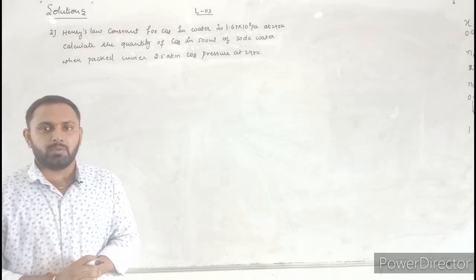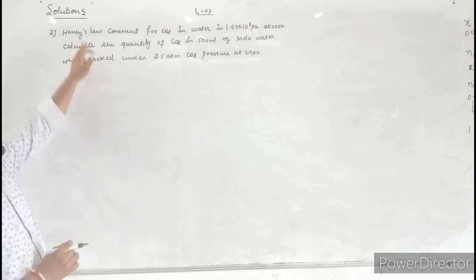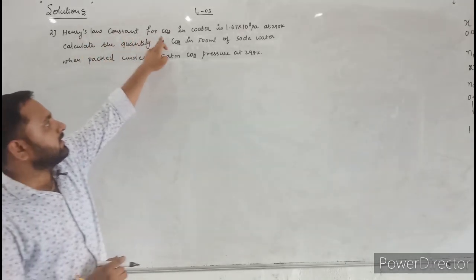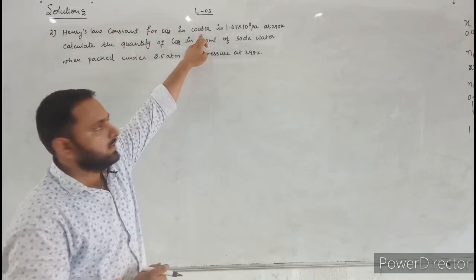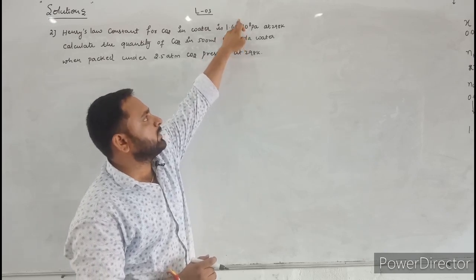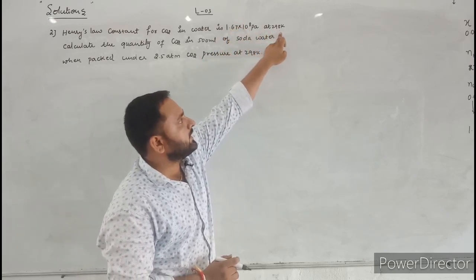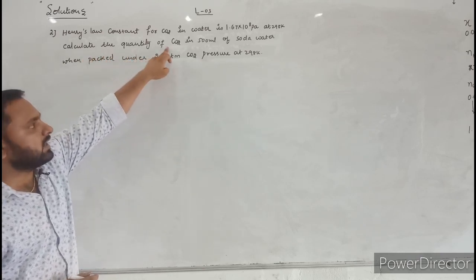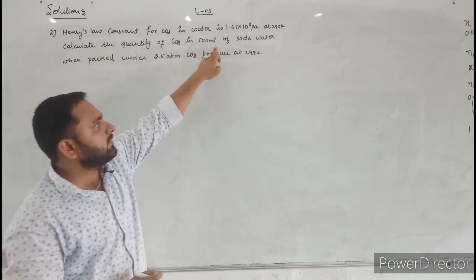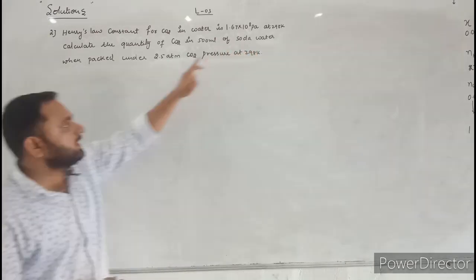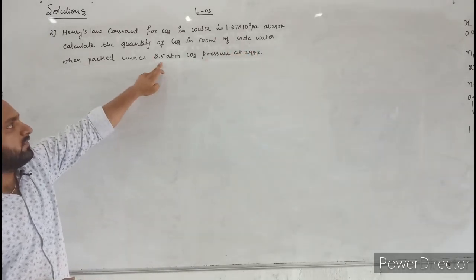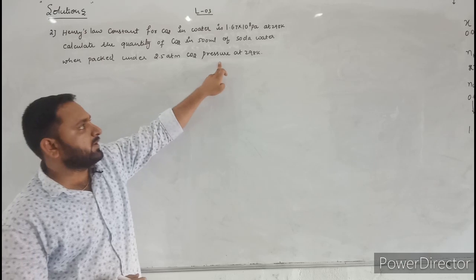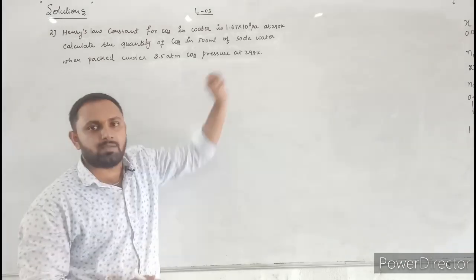Next let us solve second numerical. In the second numerical, Henry's law constant for carbon dioxide in water is 1.67 into 10 power 8 Pascal at 298 Kelvin temperature. Then calculate the quantity of carbon dioxide in 500 ml of soda water when packed under 2.5 atm carbon dioxide pressure at 298 Kelvin temperature.